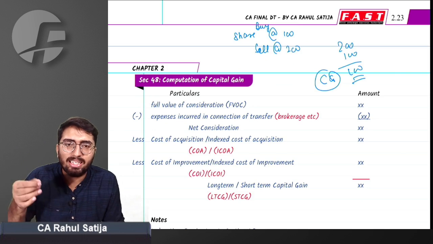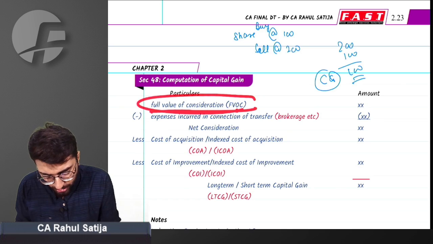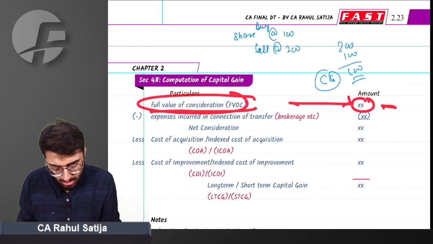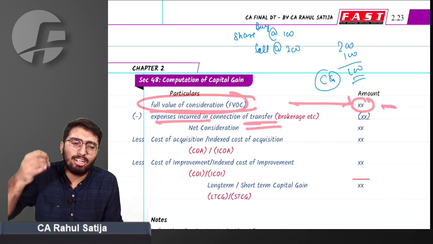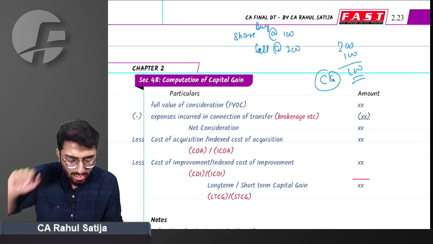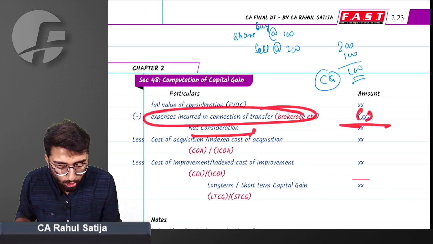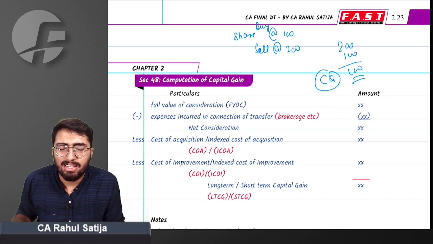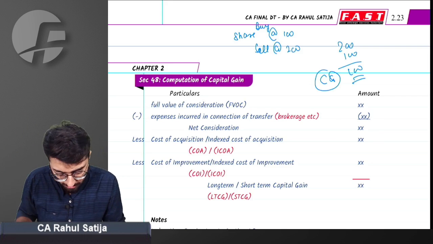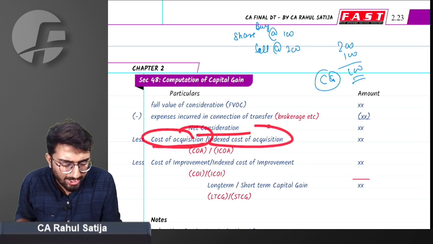But the provision says a bit more. Consider the full value of consideration derived from such sale. Exclude transfer expenses, any kind of brokerage or commission you have paid for such transfer. You have to reduce that. After reducing such expenses, the term here is net consideration. This is the net consideration that you have received from such transfer. From such net consideration, you have to reduce cost of acquisition or indexed cost of acquisition.